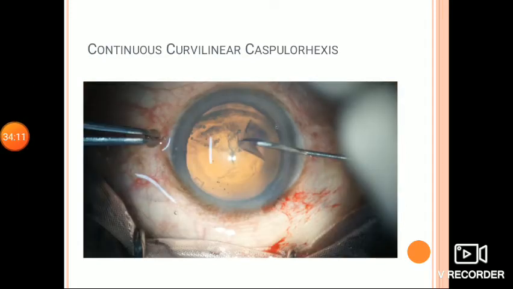The advantage of continuous curvilinear capsulorhexis in phacoemulsification is that it helps in placing the IOL in the center of the anterior capsule and ensures safe endocapsular surgery and hydrodissection, as the rhexis is strong and resistant to stretching.